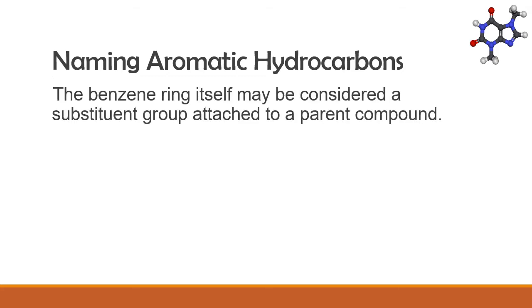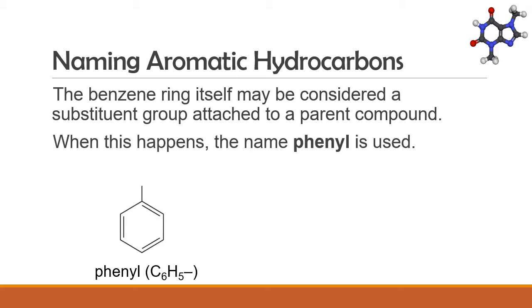The benzene ring itself may be considered a substituent group attached to a larger parent compound. This can happen if benzene is not the longest carbon chain in the structure. When this happens, the name phenyl is used to indicate its substituency.